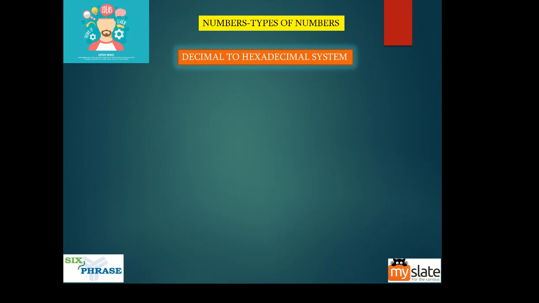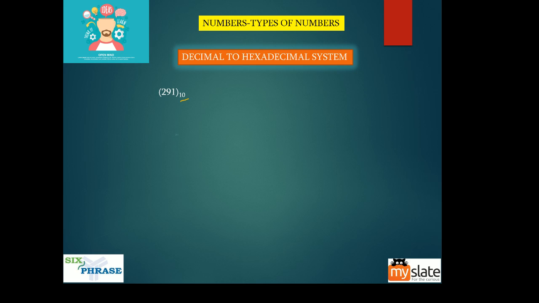Now decimal to hexadecimal system. Now you're converting decimal to hexadecimal. Guys, I told you, if you have to convert decimal to anything, it is as simple as that. You have to divide it by the base of the number system to which you are converting it. Let us assume 291 to the base 10. So this is a decimal number.